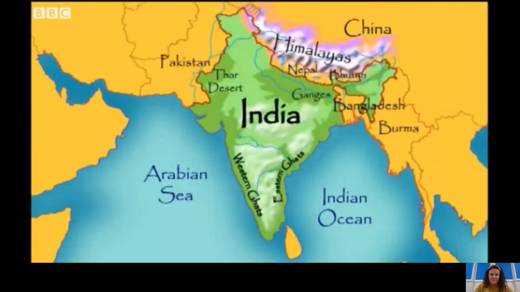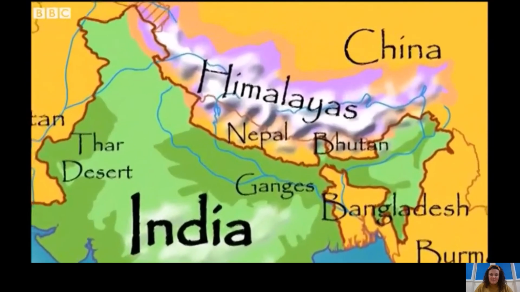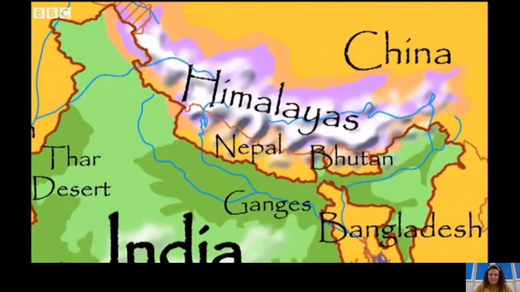India lies to the east, in a region called Asia. It is a vast country, nearly 13.5 times larger than the UK. It has two long coastlines. On the west is the Arabian Sea, and on the east is the Indian Ocean. To the north, India has borders with several countries, but is cut off from most of them by a natural wall, the world's highest mountain range, the Himalayas.